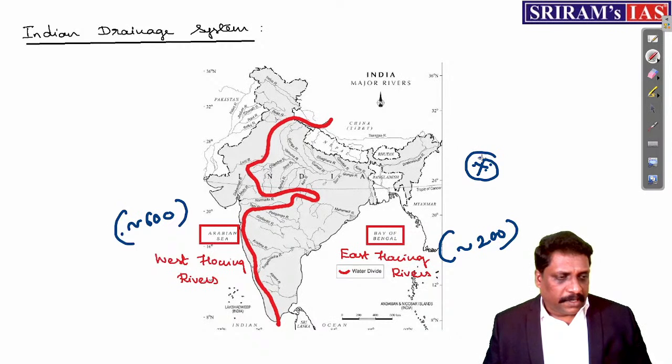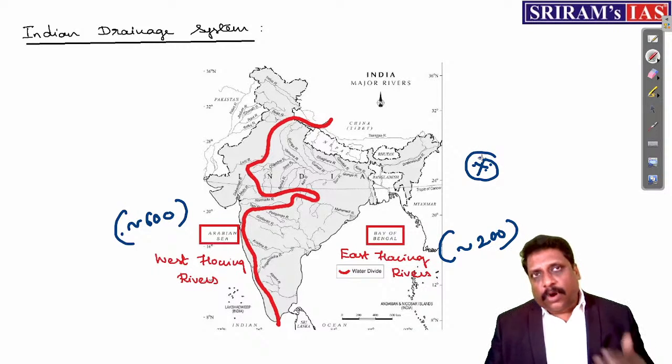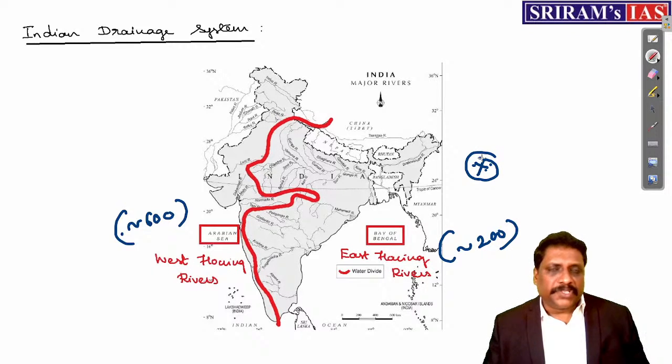Okay. Someone comments, Aditi Verma: sir, please explain the reason for Luni river not confluencing with Arabian Sea. The reason is very simple, Aditi Verma. See, what makes a river inland in drainage? There are n number of reasons. First and foremost is the prevailing climate.